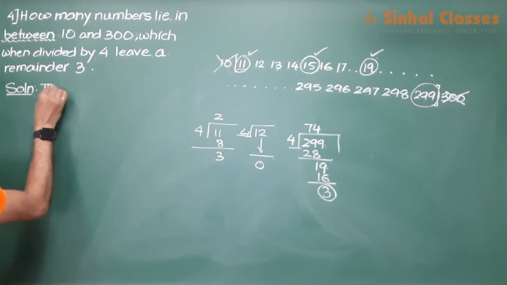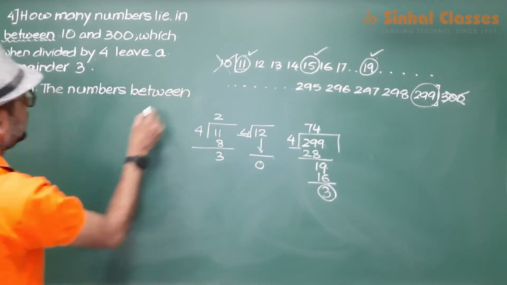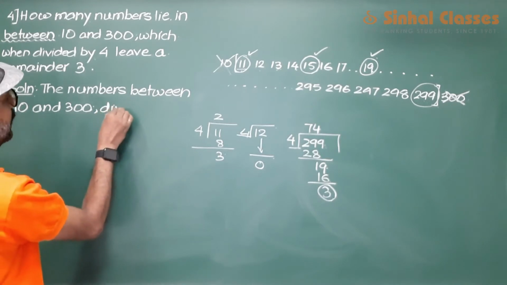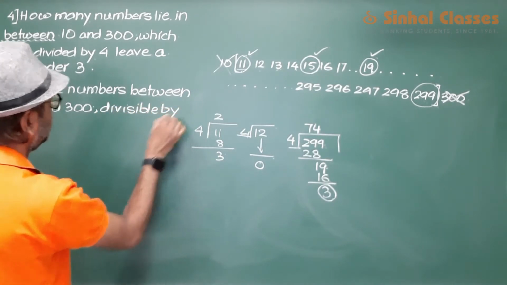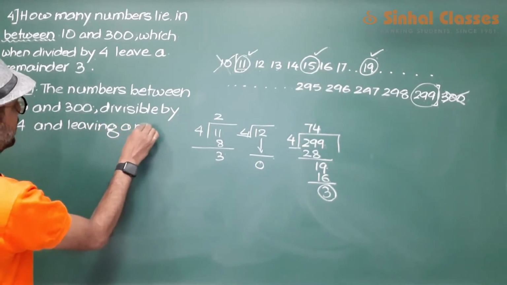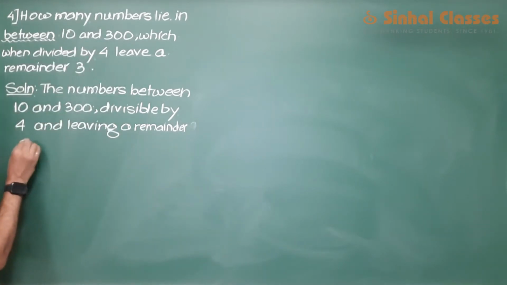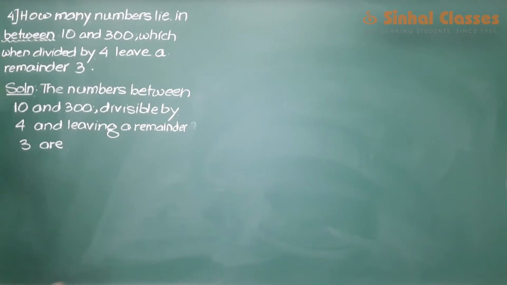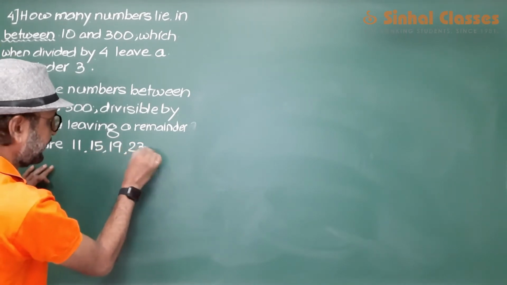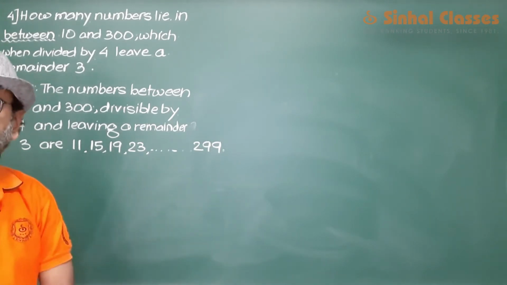So we will write the numbers between 10 and 300 divisible by 4 and leaving a remainder 3 are: we started off with 11. 11 is the first such number, then 15, then 19, 23, and the last such number in the list was 299. So this is our required AP. This is the required list.